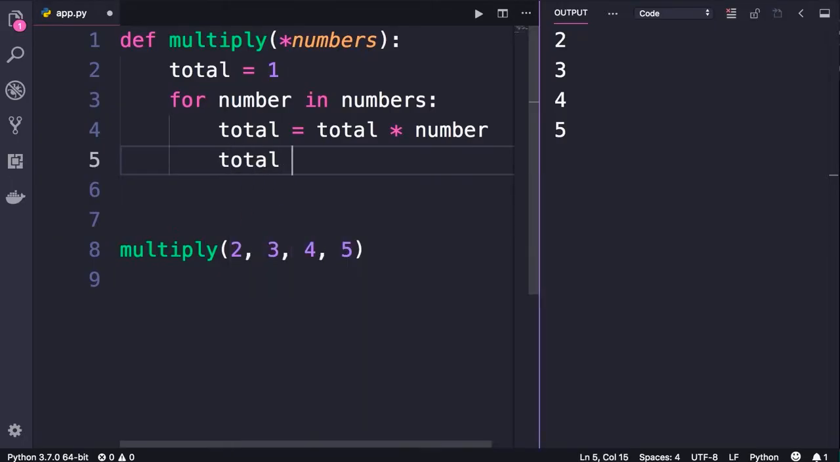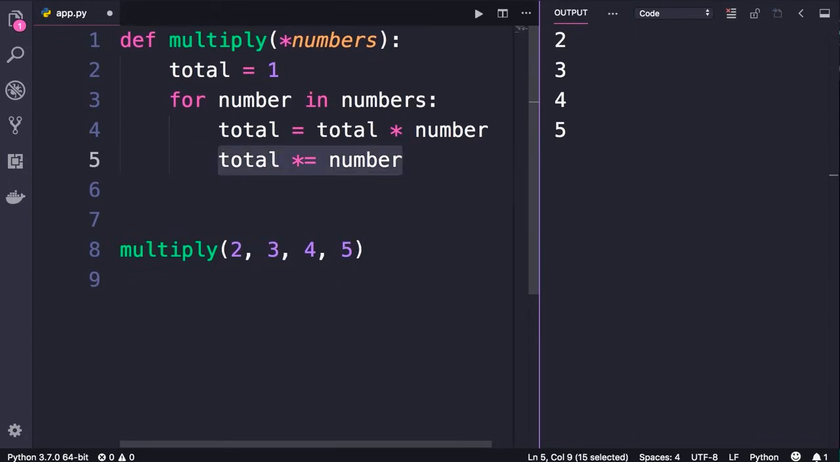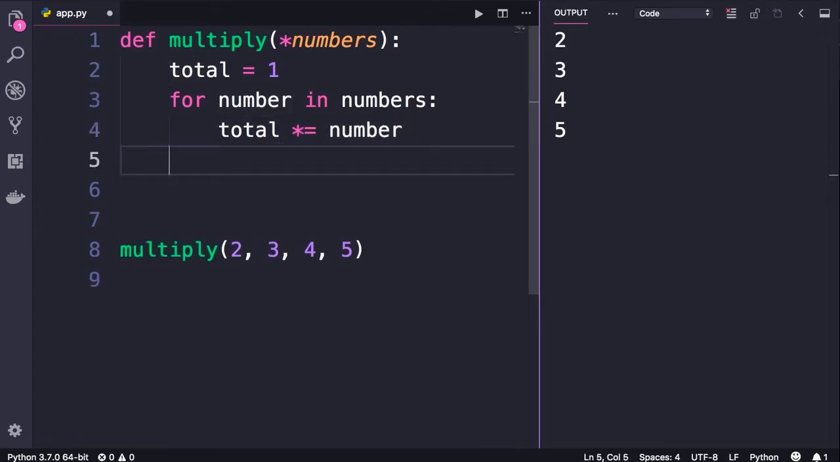So total times equal number. Line 5 and 4 are exactly identical. So I'm going to use line 5 because it's shorter and cleaner. Delete. And finally, we'll return the total.